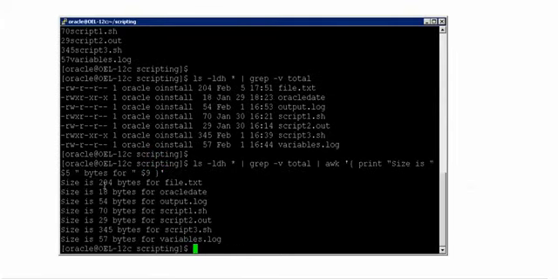See here now, it is excellent, right? It is saying size is 204 bytes for file.txt. Size is 18 bytes for Oracle date. Something like this. See, it is very easy to understand. So how is it processing?